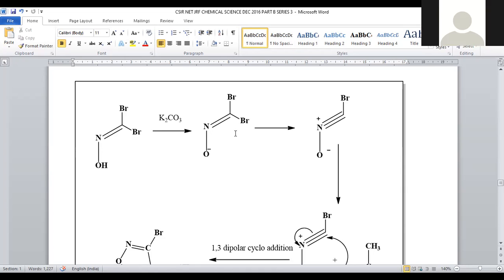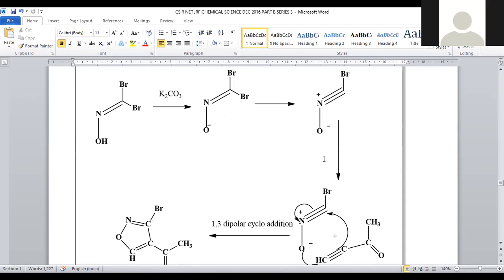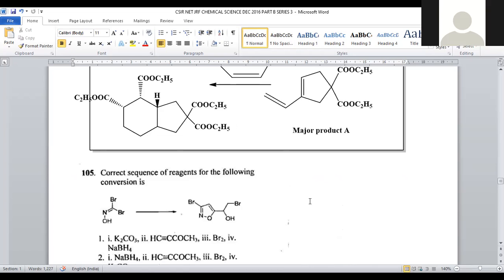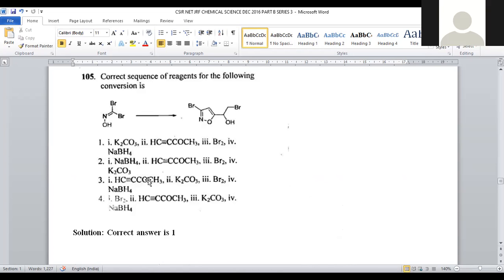How is nitrogen positive generated? Because a nitrogen is always accompanied by one lone pair. They participate in triple bond formation, so that here the N plus and O minus charges will be counterbalanced, right? Now, this compound is treated with another reagent which is provided in the options. From the options only, we have to pick the triple bonded compound.